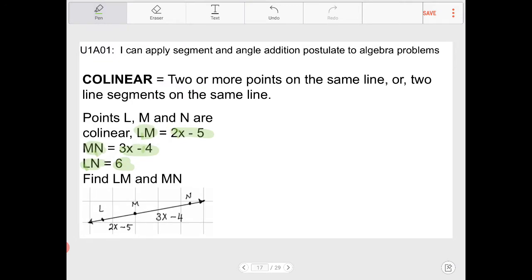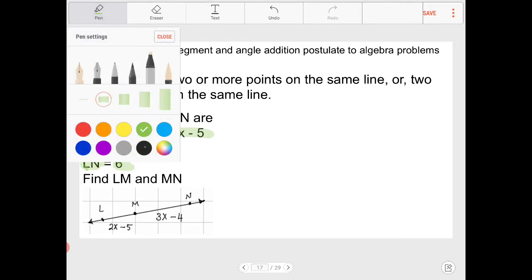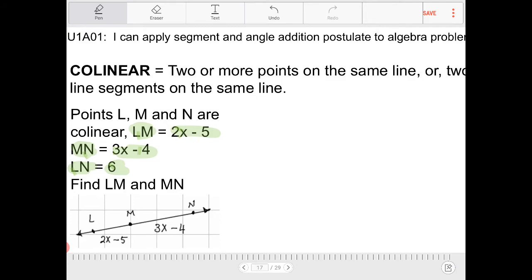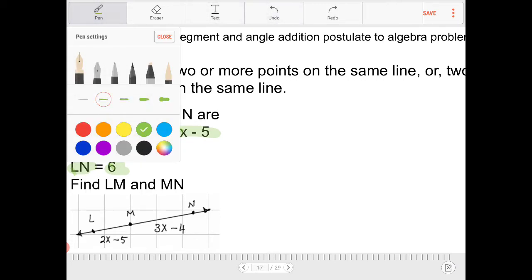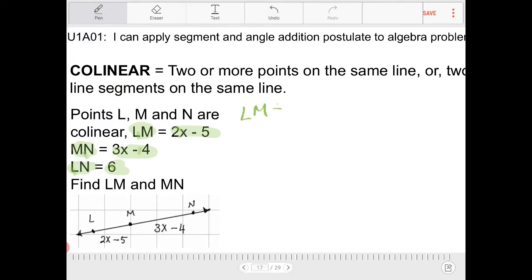If you thought about this a little bit on your own, this is what you should have concluded: if I have LM plus MN, this should equal LN. And this is true because of the segment addition postulate. We were told this idea in the very beginning of the video, where I said it was the bread and butter of this lesson.